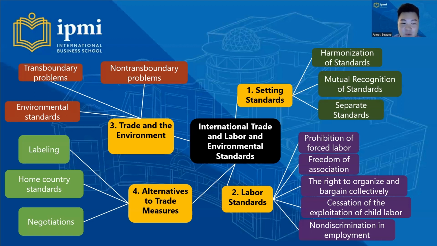Number 3, trade and environment, that consists of transboundary problems and non-transboundary problems. We learn about environment standards too. And number 4, there is alternative to trade measures. Here, we learn about labeling, home country standards, and negotiations.